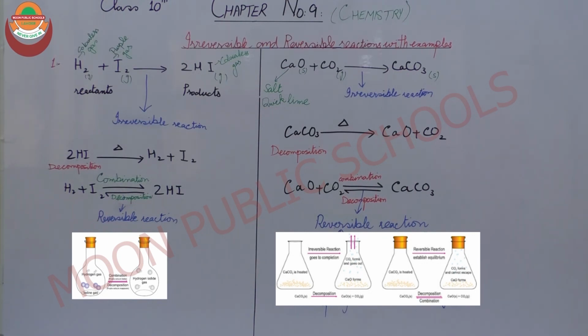So there is an essential condition to complete a reversible reaction: the system must be closed. In a closed system, you can see calcium carbonate. When we heat calcium carbonate, it forms calcium oxide and carbon dioxide. But as it is a closed system, the carbon dioxide will not escape out of this system. The calcium oxide remains with this carbon dioxide, they react with each other and again form calcium carbonate. So that is a reversible kind of reaction.